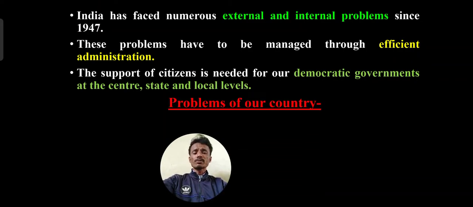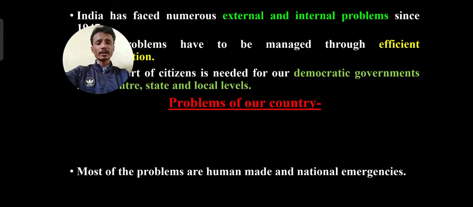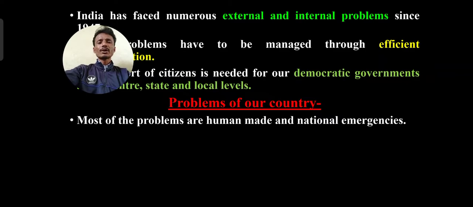And see, problems of our Indian country. Most of the problems are human made and national emergencies. Some problems are created by human beings. Caste discrimination, this problem is created by human beings. Regional discrimination, this problem is created by human beings. Got it? In the same way, gender discrimination is also created by human beings. So most of the problems are human made and national emergencies.